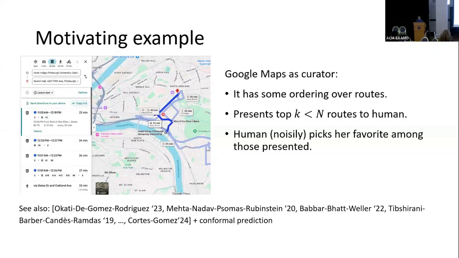So here Google Maps is like a curator, and it has some ordering of all the routes, which depends on the underlying optimization algorithm of Google Maps. It presents a subset of all the routes, let's say k routes, where k is smaller than the total number of routes. And the human just picks one of these. There is also another set of motivating examples, which we list as follows.